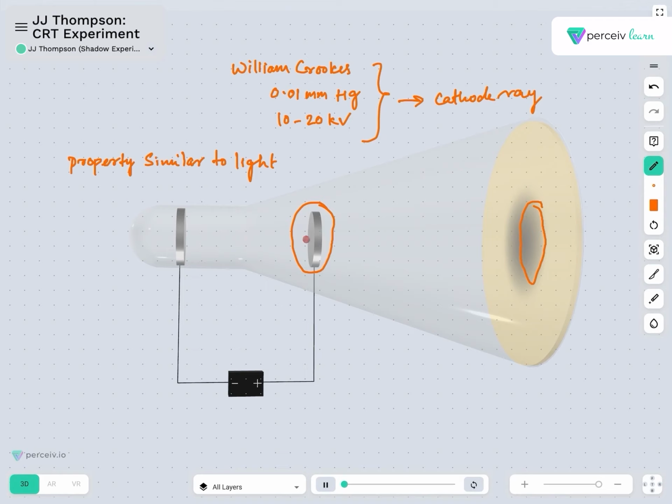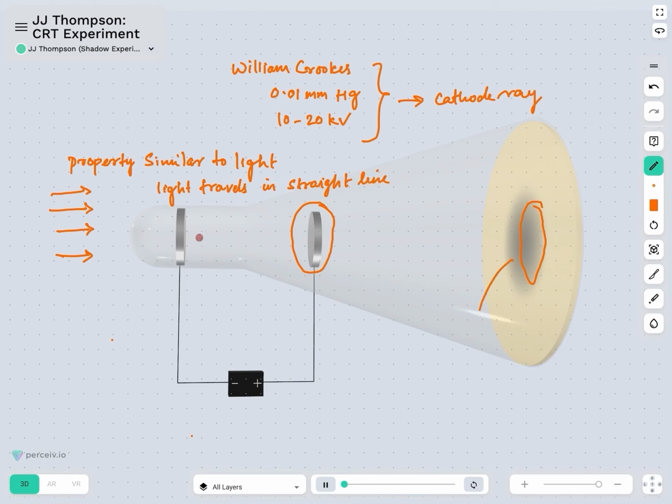Reason being, since light travels in a straight line, it is able to cast a shadow.